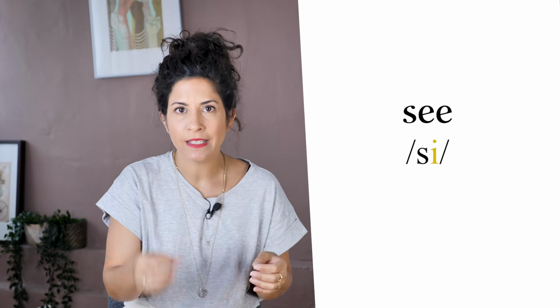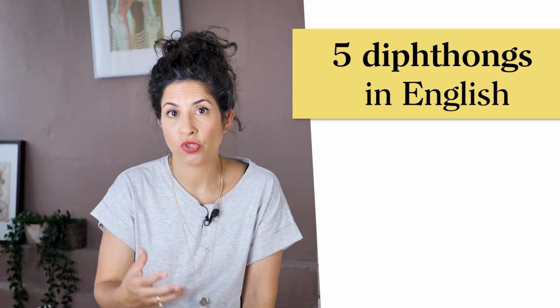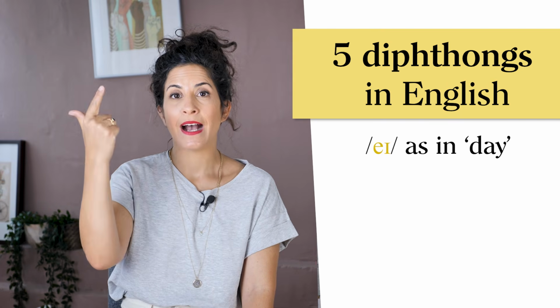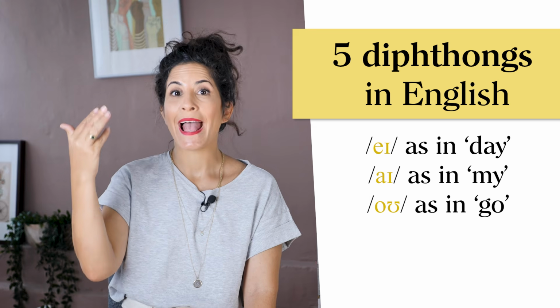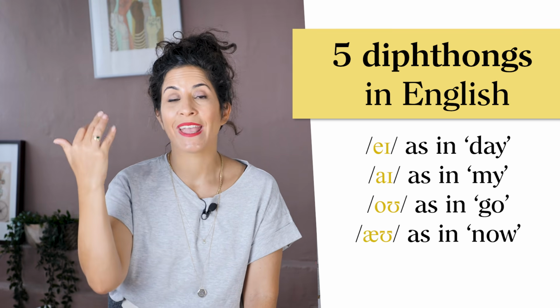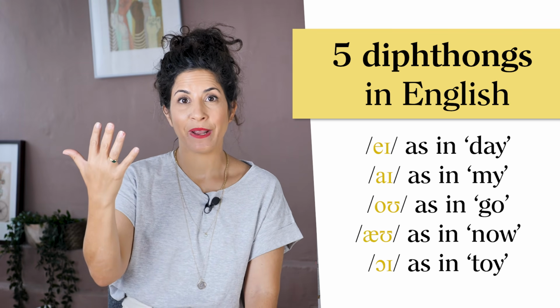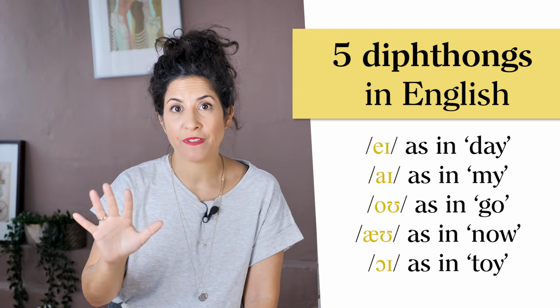There are monophthongs, which is the more conventional vowel, E as in see and A as in cat, but there are also diphthongs, vowels that change from one sound to another within the same syllable. There are 5 key diphthongs in English. A as in day, I as in my, O as in go, ow as in now, and oi as in toy. I'm going to talk about these 5 diphthongs only.